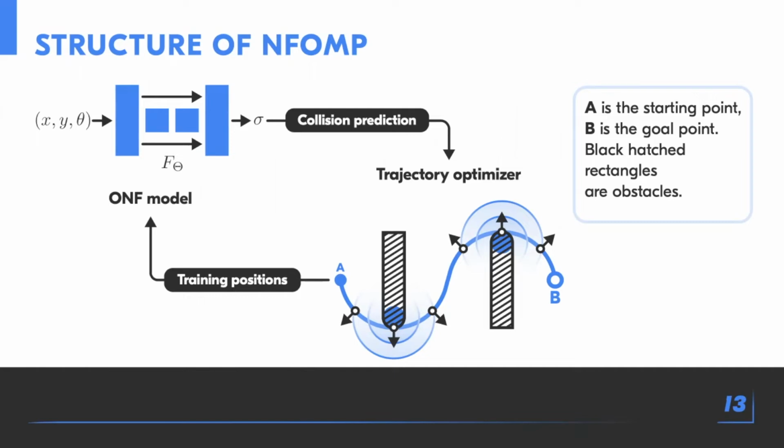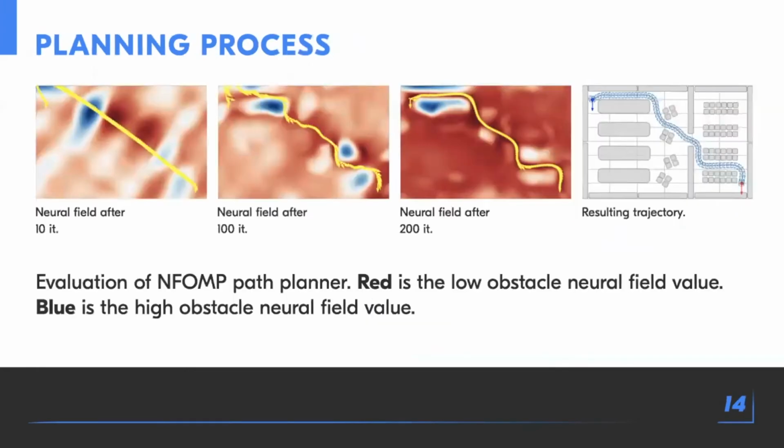NF model training and trajectory optimization are performed simultaneously. For example, on this slide, you can see how NFOMP evolves over time on the warehouse map. The neural field after 10 iterations, 100 iterations, and 200 iterations and the final trajectory are presented.